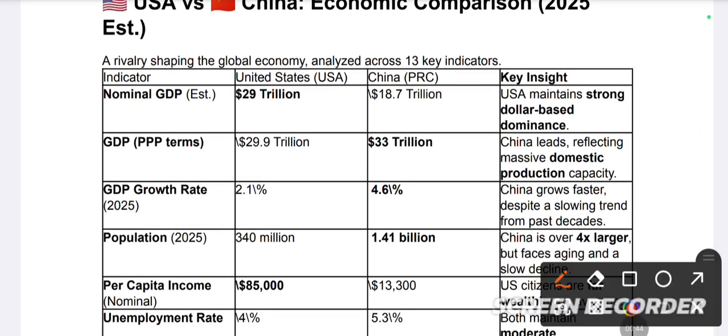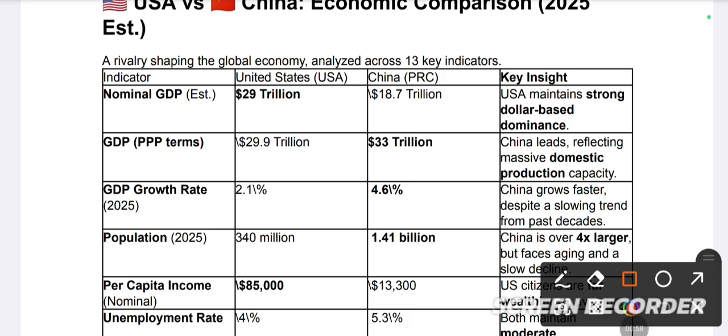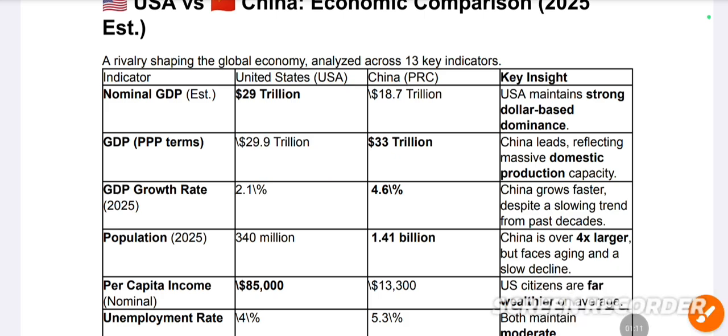Nominal GDP is the real GDP of both nations compared on this indicator: the United States, and then we have China. Let's understand the topic. First of all, the United States is sitting around $29 trillion. On the other hand, China is sitting around $18 trillion. The United States of America lies in the first rank, and China lies in the second rank. So the USA maintains a strong dollar-based dominance. On the other hand, China has to improve its nominal GDP as well.